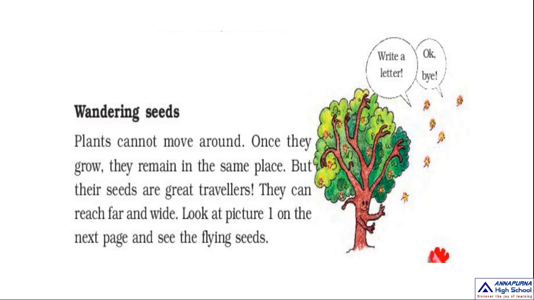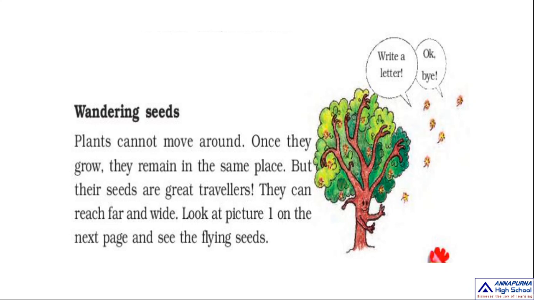So look at the picture 1 on the next page and see flying seeds. So that means what? Plants cannot move. For example, animals, human beings, birds, they can move from one place to another. But plants cannot move from one place to another. Once they grow, they remain at the same place.